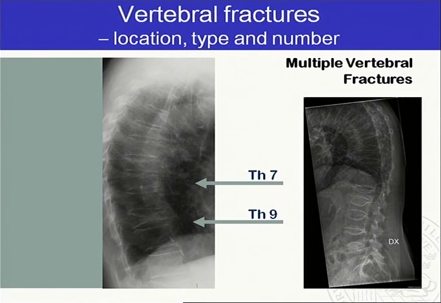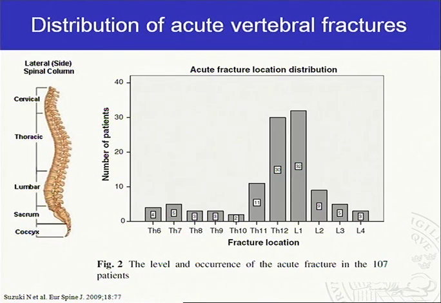So they can look in many different ways, as is shown here. They can be single or they can be multiple. And they're also located in various locations in the spine, and this is from a thesis in Gothenburg, of acute onset fractures, where you can see that the majority are in the thoracolumbar junction.